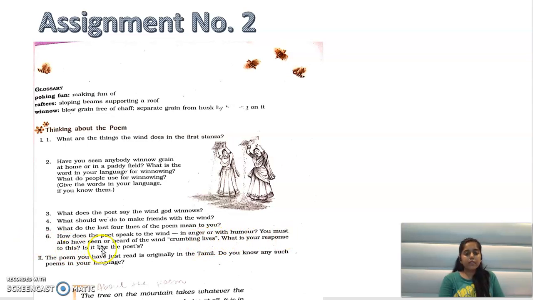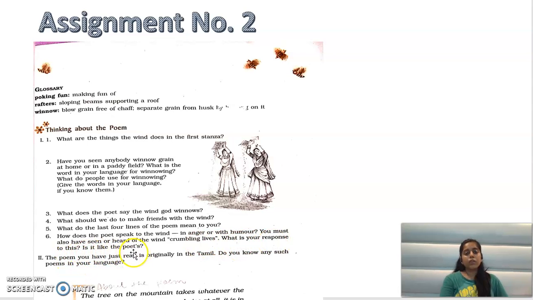You must also have seen or heard of the wind crumbling lives. Have you ever seen lives being ruined or destroyed because of the wind? I have seen, like, when there's so much wind in the farms, the crops are destroyed. So that's how we have seen the lives of farmers being destroyed by the wind. What is your response to this?